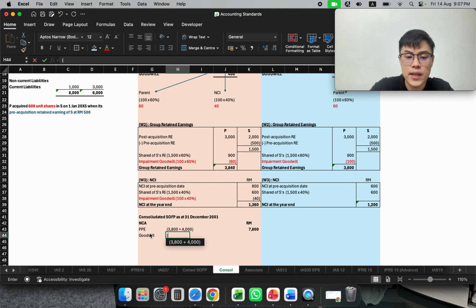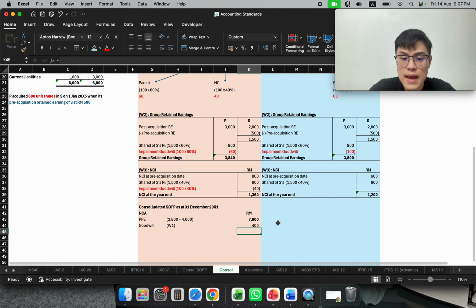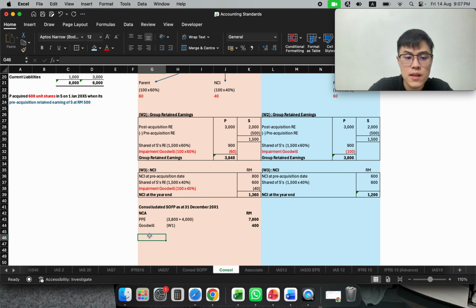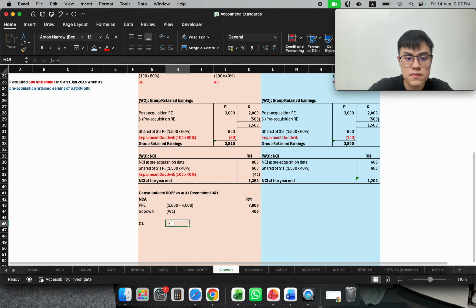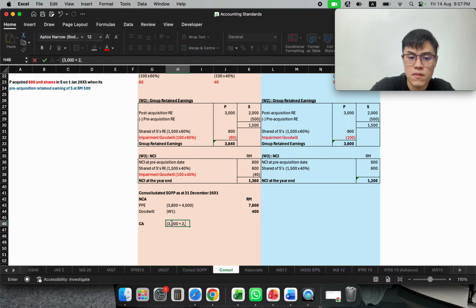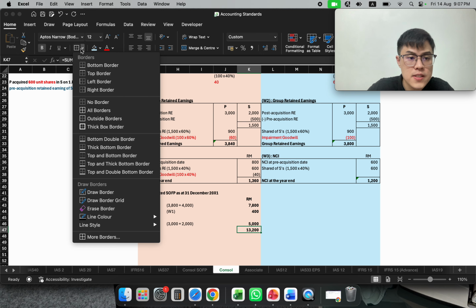Goodwill will be under working number 1, working number 1, goodwill 400. And subsequently, there's the current asset. So in this case, current asset is 3,000 and 2,000. So 5,000. So you sum it up, that will be my first equation.